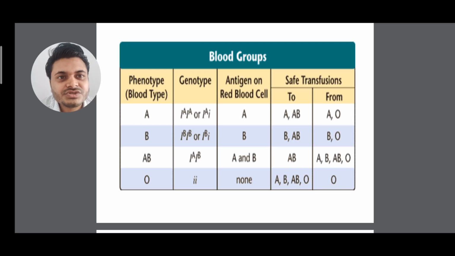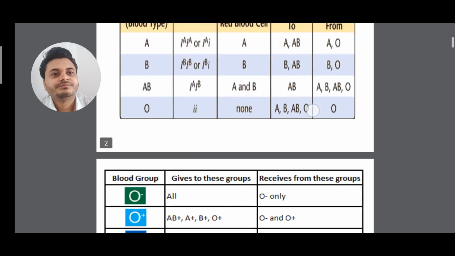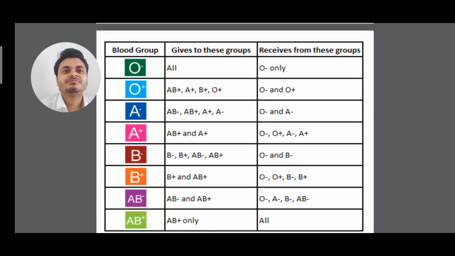For self transfusion, we know that A can donate to A. We know that O is a universal donor. O gives to everyone, and AB can receive from everyone, isn't it? So we can see clearly to and from who can donate to whom. Next, you can see a blood group. You can see who it gives to and receives from.